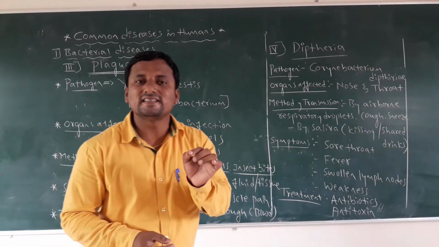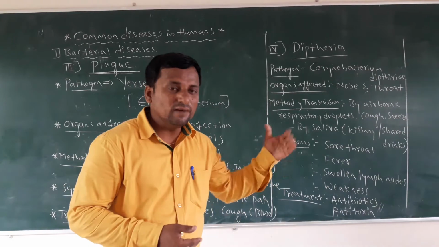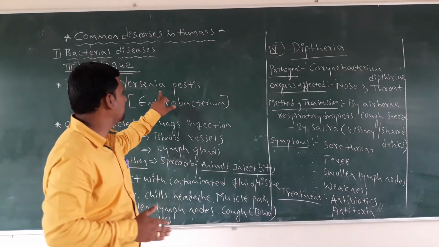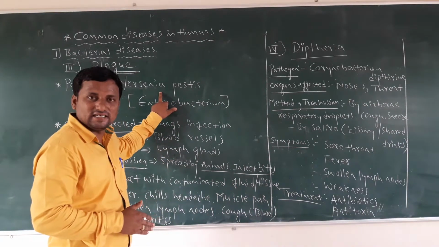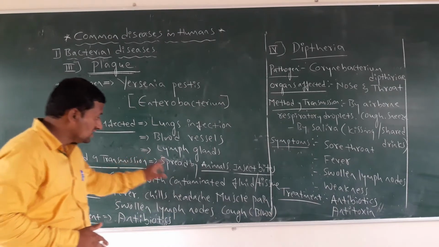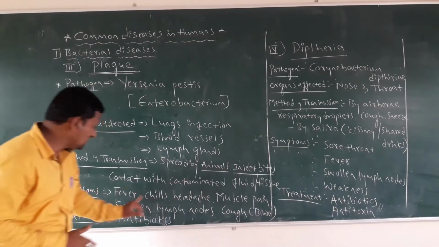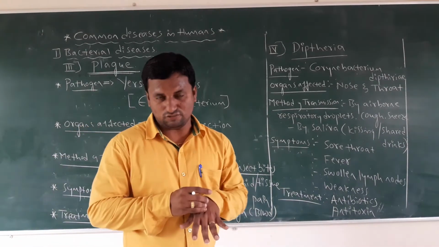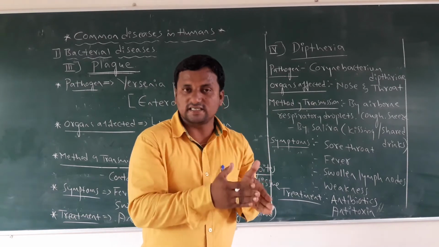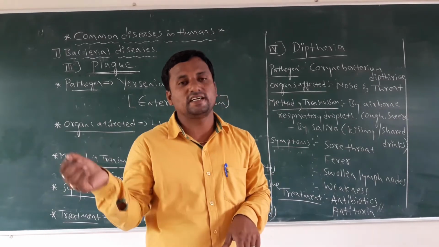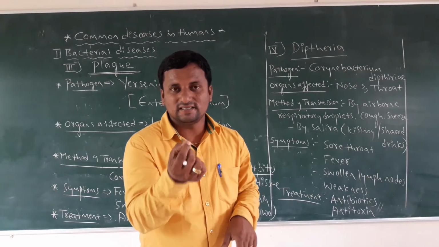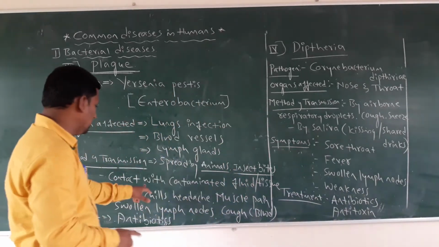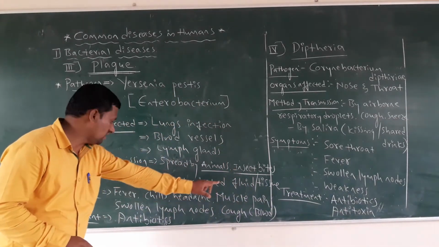Fleas are present on animals, and through them we get this bacterium, Yersinia pestis. It is spread by animals, insect bites, and contact with contaminated fluids and tissue, even by touch. If you touch infected persons, it can spread, because of animal danders; the shed skin parts are easily transmitted. That's why it spreads by contact with contaminated fluids or tissue.